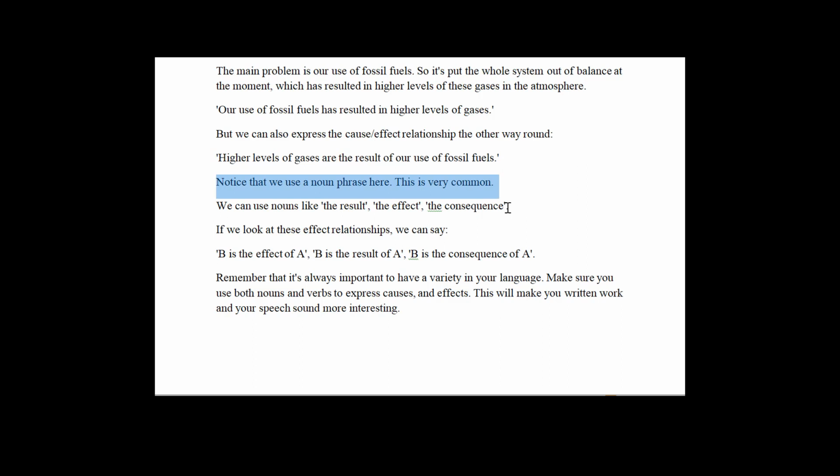This is very common. We can use nouns like the result, the effect, the consequence. If we look at these effect relationships, we can say B is the effect of A, B is the result of A, B is the consequence of A. Remember that it's always important to have a variety in your language. Make sure you use both nouns and verbs to express causes and effects. This will make your written work and your speech sound more interesting.